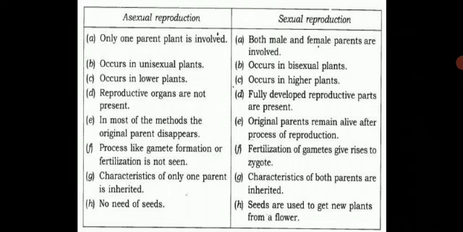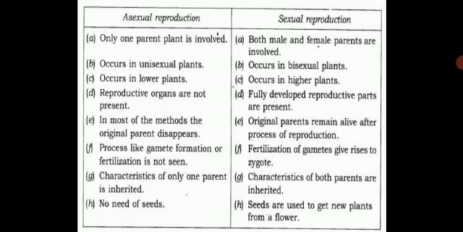Asexual reproduction, only one parent plant is involved, whereas in sexual reproduction, both male and female parents are involved. Second point, asexual reproduction occurs in unisexual plants. So mostly unisexual plants means having either male or female reproductive part, whereas sexual reproduction occurs in bisexual plants where both male and female reproductive parts are present in the plant.